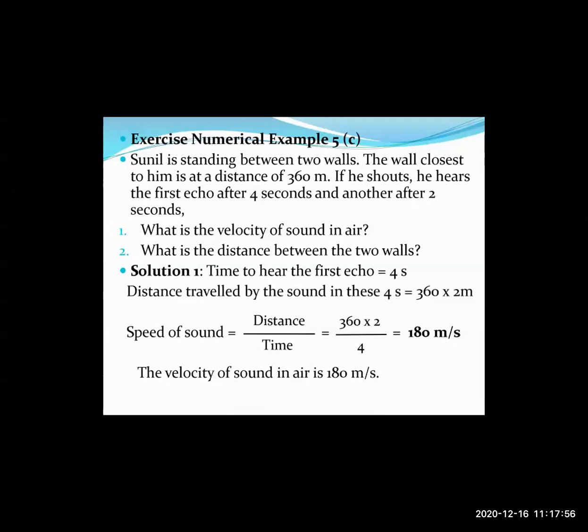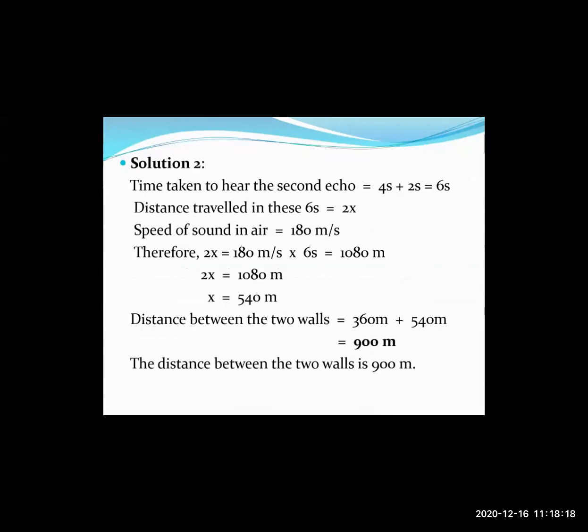So speed of sound is given by distance upon time. The distance that the sound wave has traveled is 360 multiplied by 2. Time taken is 4 seconds. So we can obtain the velocity of sound as 180 meters per second. Okay, right? So we have first of all obtained the first answer. The first solution is 180 meters per second. We will now talk about the second solution.